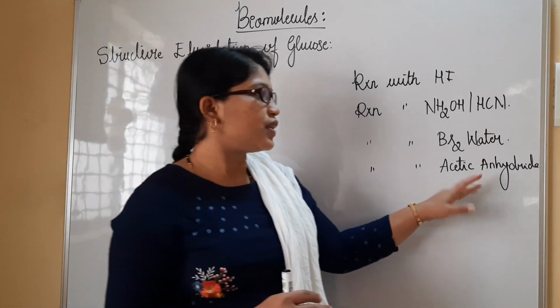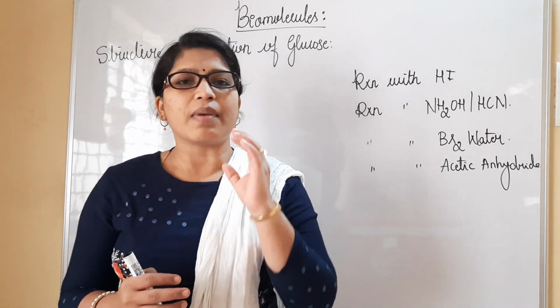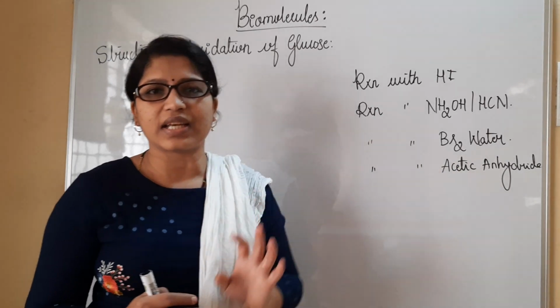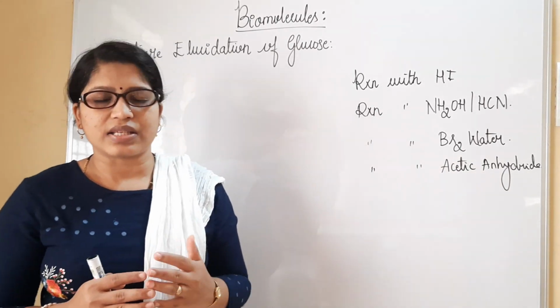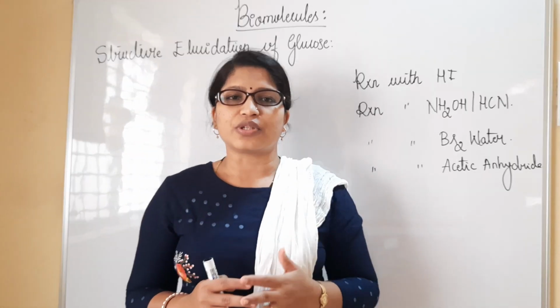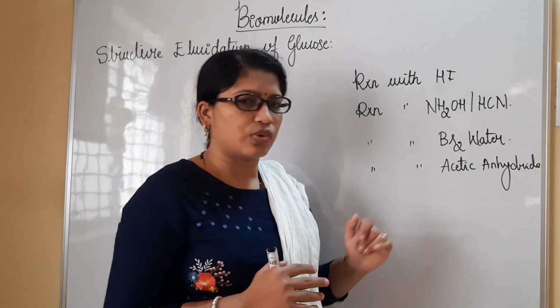And lastly, we have seen the treatment of the imaginary structure of glucose with acetic anhydride. It has given us a product, pentaacetate. Pentaacetate formation again confirms that there is a presence of 5 hydroxyl groups in the structure of glucose.